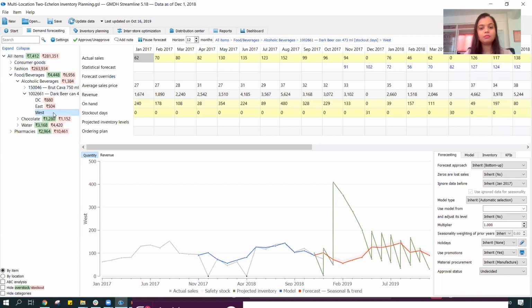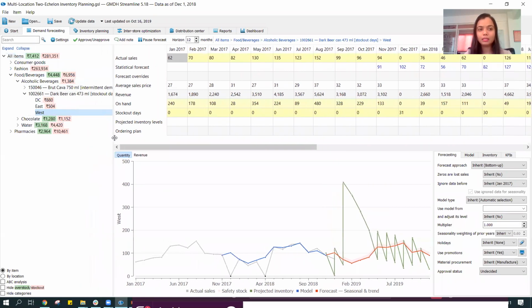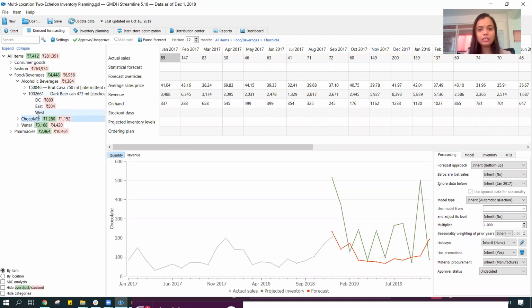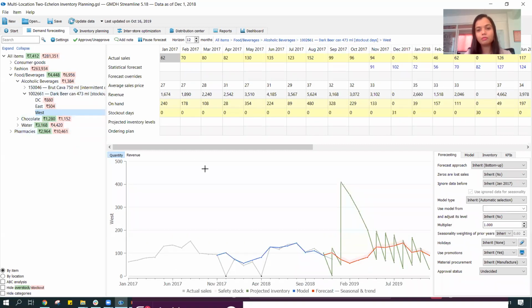So that way the system is quite flexible. In this case, I've selected, for example, this particular item. It's the dark beer in the West region, as part of my product portfolio which I am reviewing at the moment. As you can see, the graph would constantly change basis the item that I've selected. So it's very flexible over here.